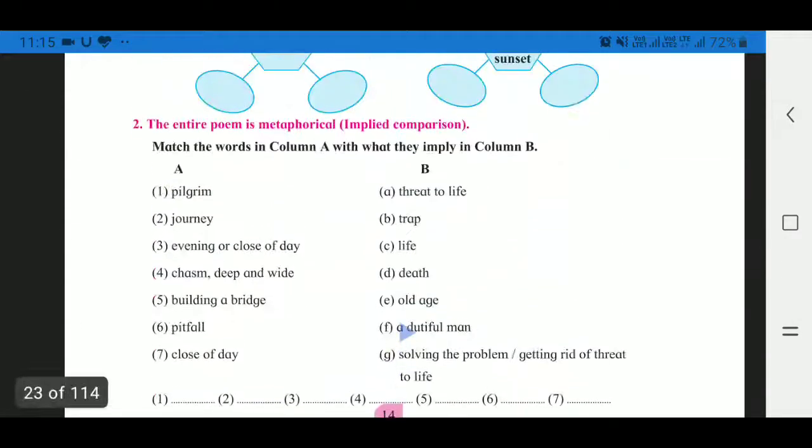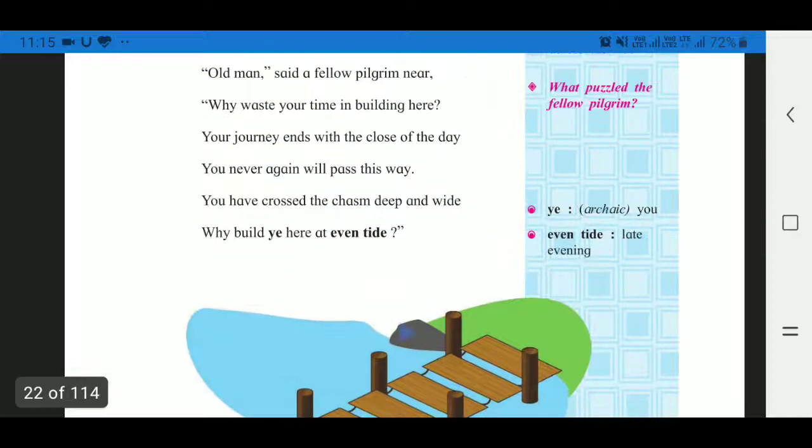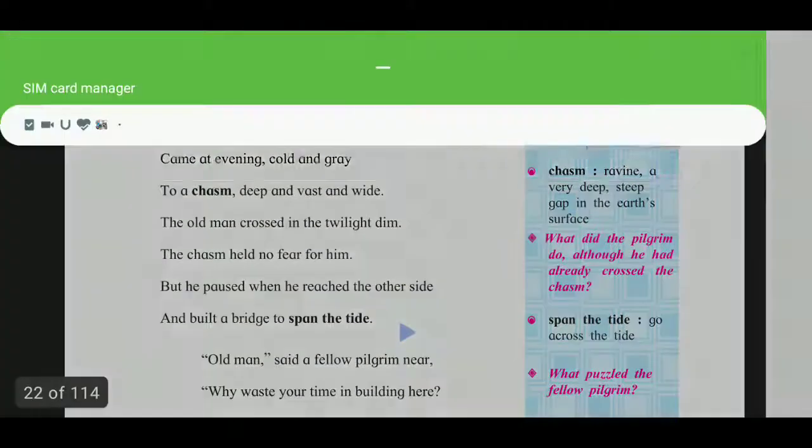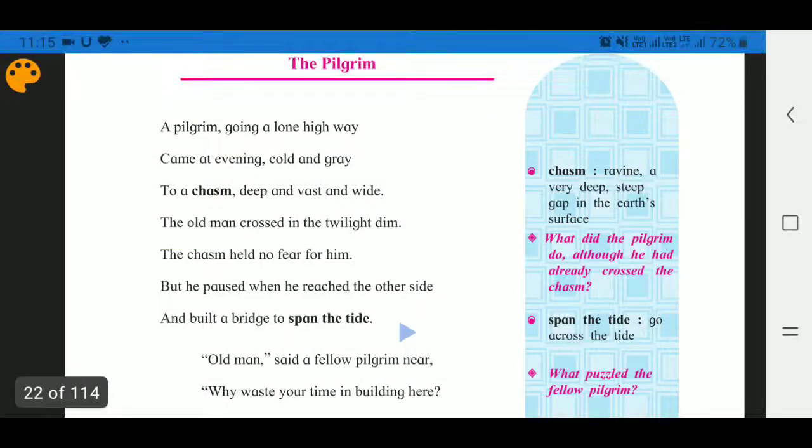So you can find easily rhyming scheme. Way, gray, white, sight, tight. These three words are rhyming scheme and dim and him. It is also rhyming word. Sorry. And how we can determine it is rhyming scheme?